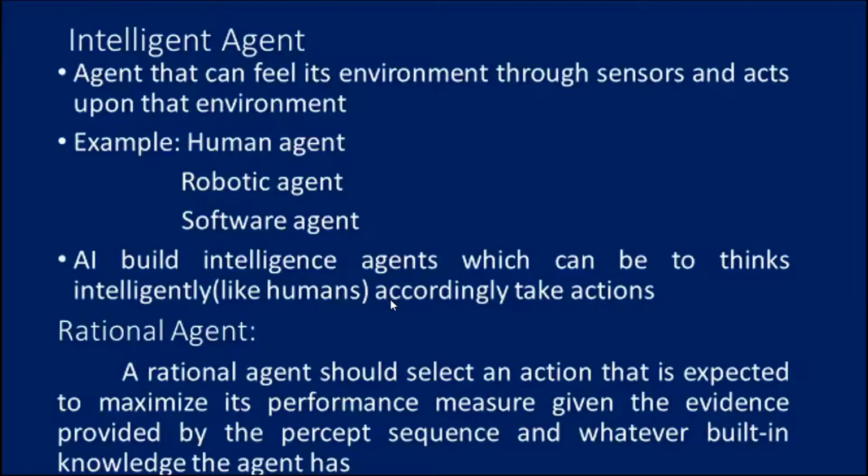Whereas a rational agent selects an action that should maximize the performance measure, rather than merely achieving a goal. That is what a rational agent is mainly keen about. Every agent is going to achieve a goal, that is the goal of each and every agent. But a rational agent should not only achieve a goal, it should also maximize the performance measure, given the evidence provided by the percept sequence and whatever built-in knowledge the particular agent has. Its goal is to maximize the performance measure.